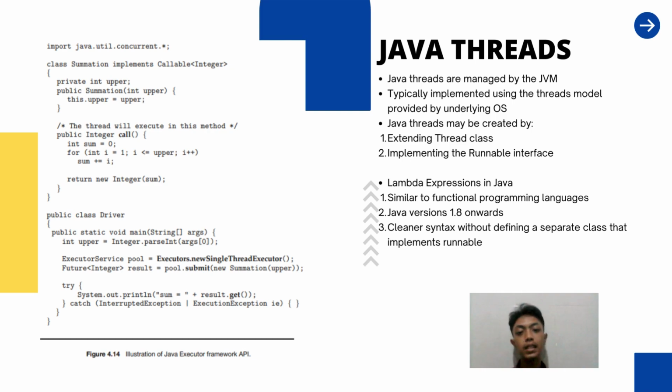Java threads can also be created using lambda expressions, which are similar to functional programming languages, from Java version 1.8 onwards, with cleaner syntax without defining a separate class that implements Runnable. The picture on the left side, as you can see, is the illustration of the Java executor framework API.